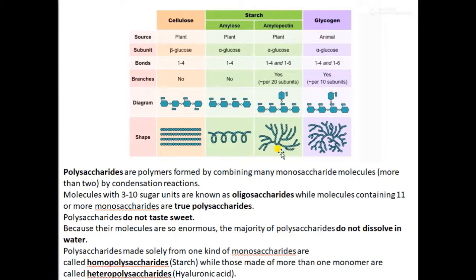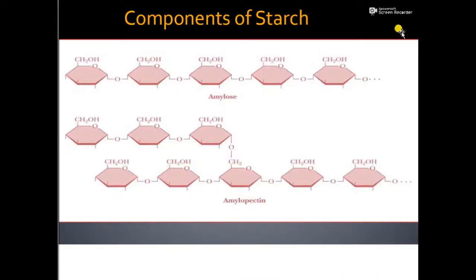So it is the highly branched structure of amylopectin and a helical-like structure of amylose. These are the constituents of starch. This is amylose and this is amylopectin, and these two together constitute the composition of starch.